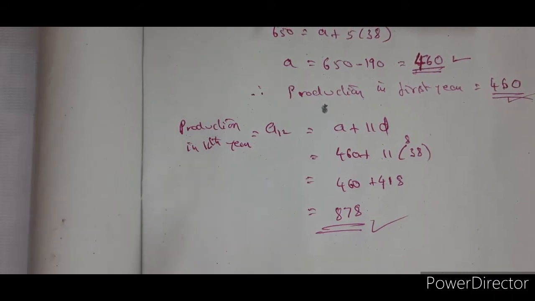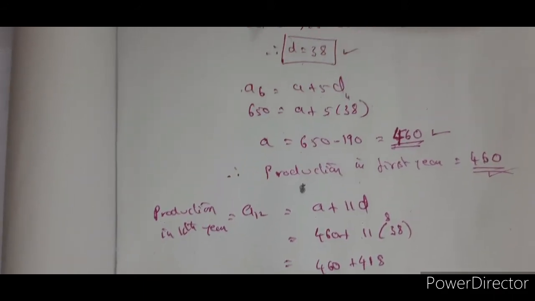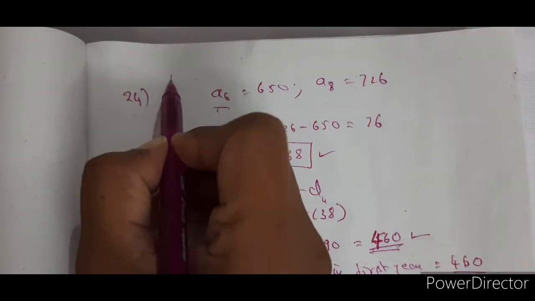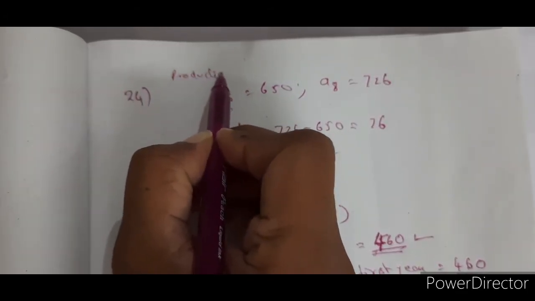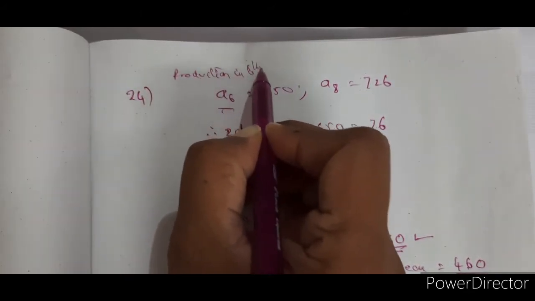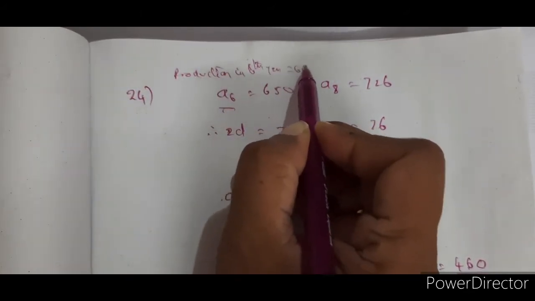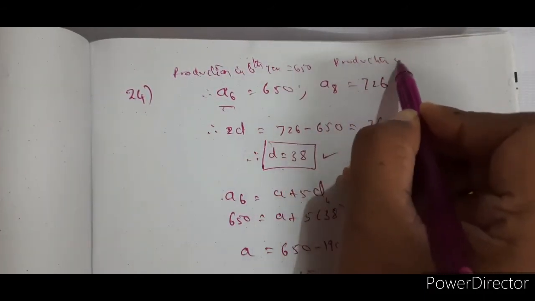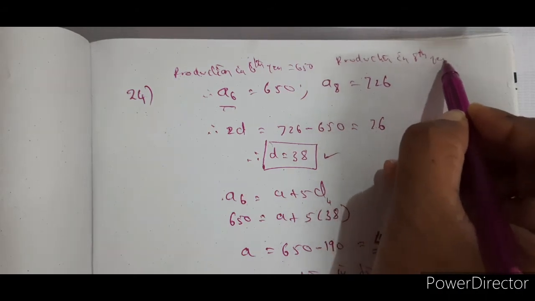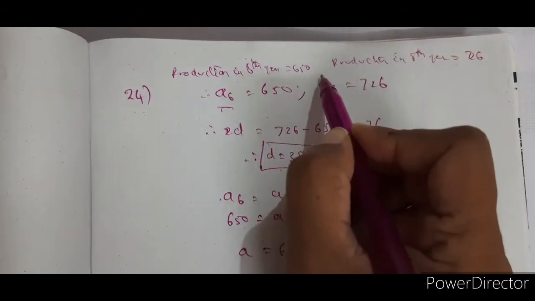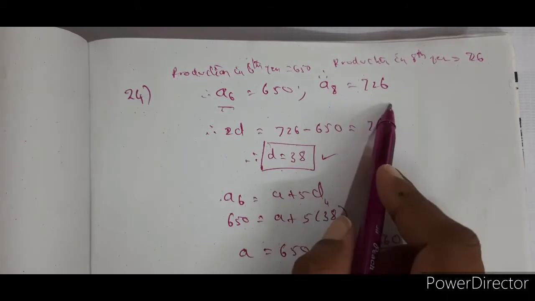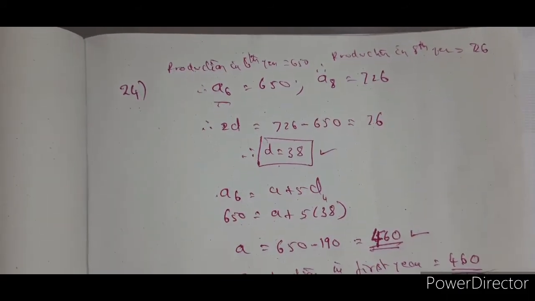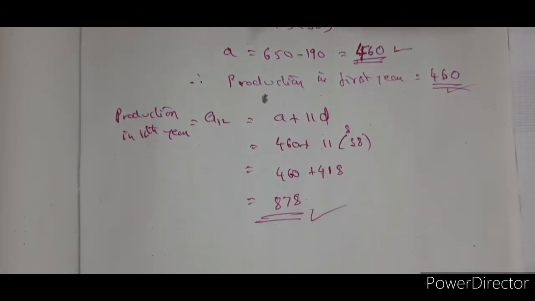Done. So just pause the video and note down the steps. Steps are important. Always write the statements. Here also you have to write: production in the 6th year is equal to 650, therefore A6. Production in the 8th year is equal to 726, therefore A8 is equal to this much. Then afterwards these statements. So note it down. We are moving almost to the end of the sheet.